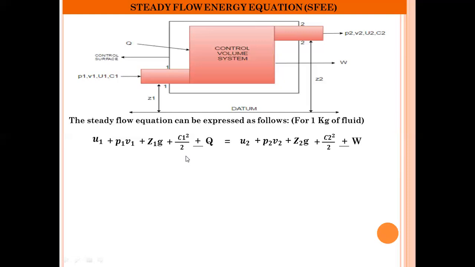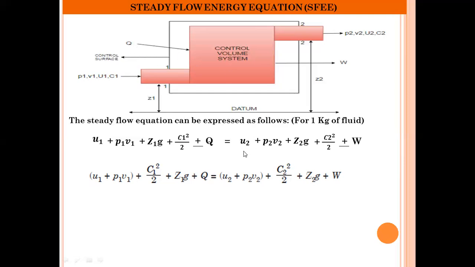By rearranging the terms, we can write this equation as: (U1 plus P1 V1) plus C1 square by 2 plus Z1g plus Q. Why is it plus here? Because in this case the heat is added to the system.